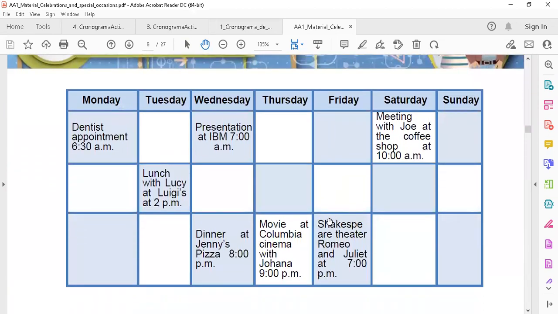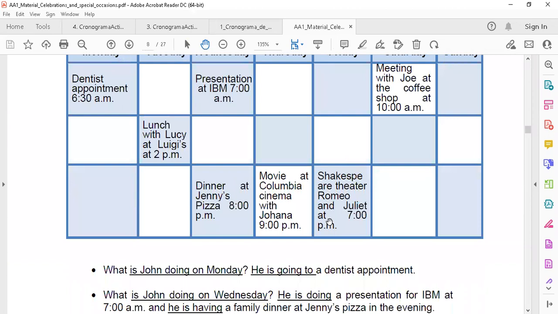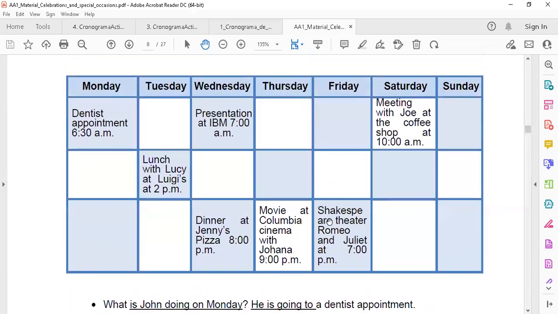Here we have another example. What is John doing on Monday? So this is John's schedule. Este es la agenda de John, ¿cierto? Y es lo que tiene planeado para la semana. So on Monday,